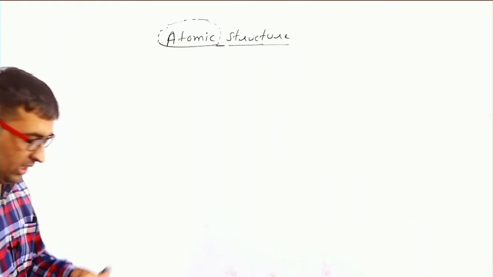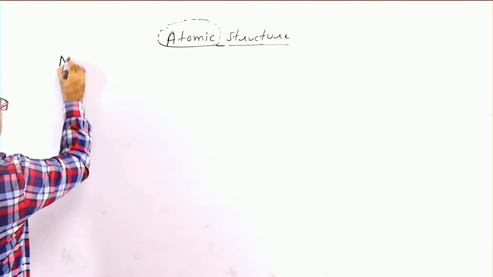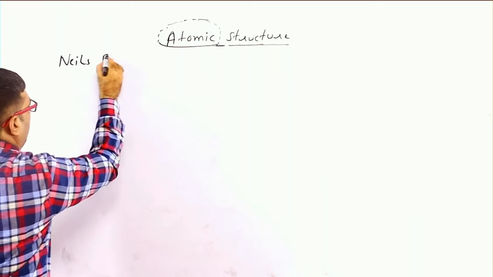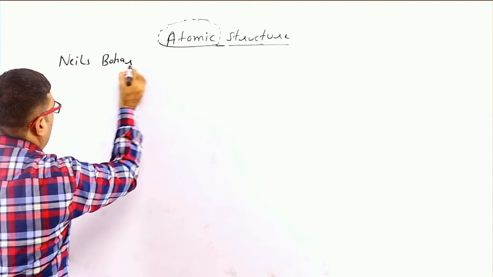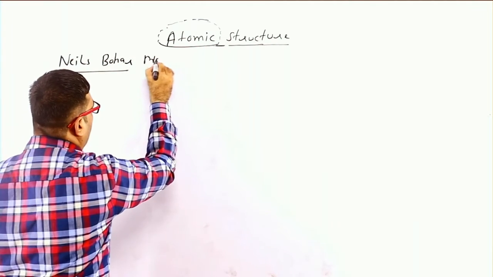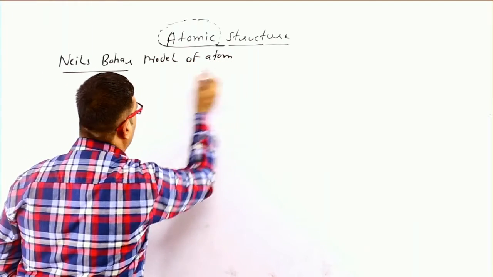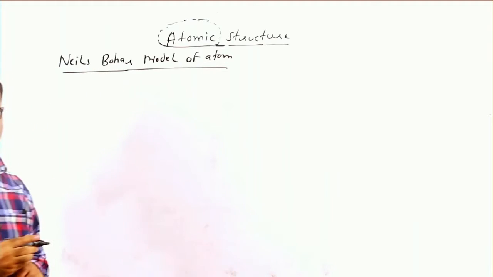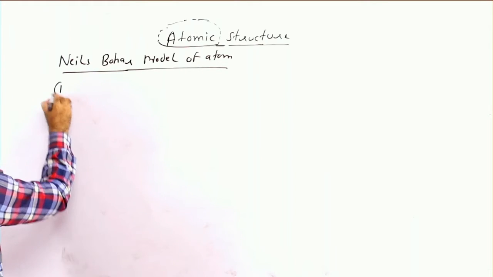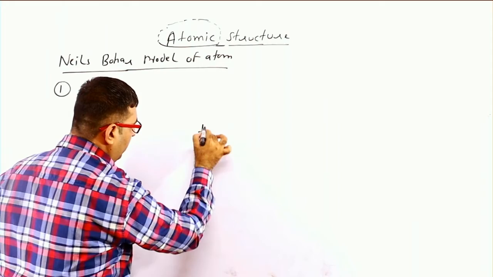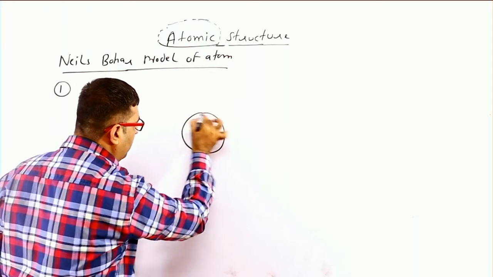This is our Niels Bohr model of atom. This is our nucleus, and these are the orbits.